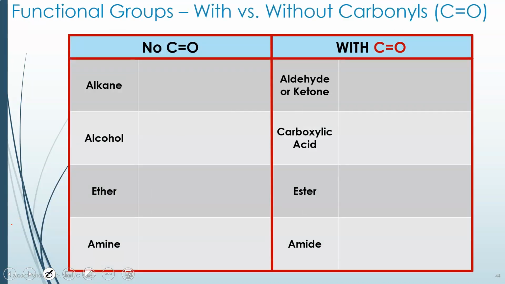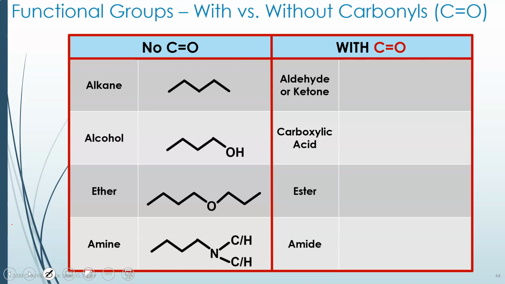So, to review the ones with and without carbonyls, of all the functional groups I've talked about, we actually have some parallels here between versions that have no carbonyl and ones that have carbonyl. Alkanes, for instance, are just simple hydrocarbons with no double bonds on them. But if you put a carbonyl on it at the end, the last carbon, it'll become an aldehyde. If you put it anywhere in the middle so that that carbonyl has a carbon on either side, that's a ketone. Alcohols, as I mentioned, are carbon compounds with an OH group on them. That OH is the alcohol group. And you can tell alcohols because they end in OL.